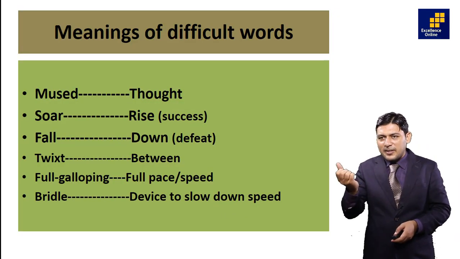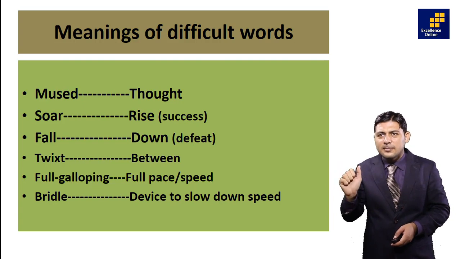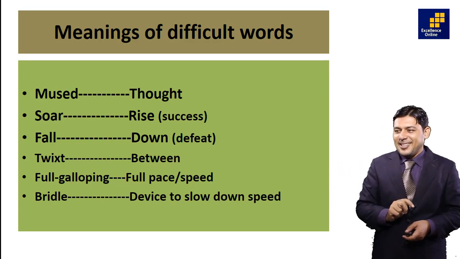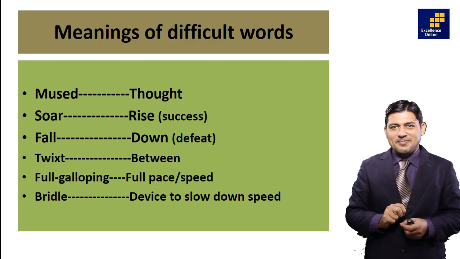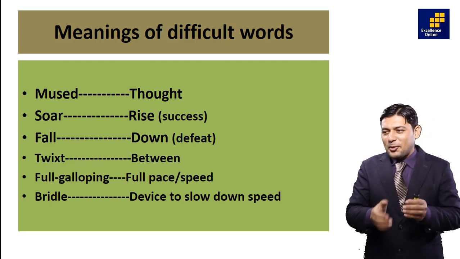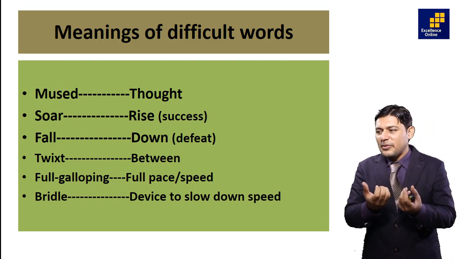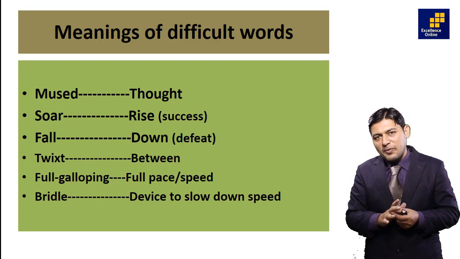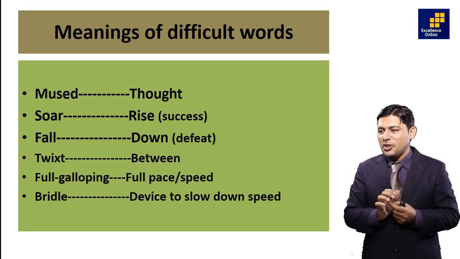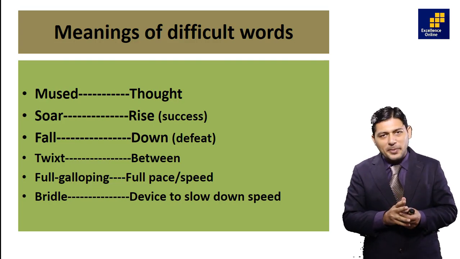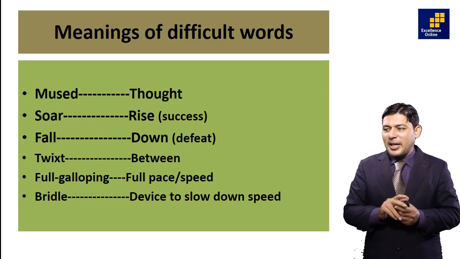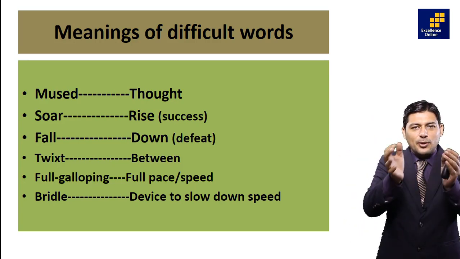Yes, we have difficult words. Let's go a little further. Amuse means thought. Soar means rise, here success. Fall means down, defeat. Twist means between. Full galloping means full pace or full speed. Rein means a device to slow down the speed.